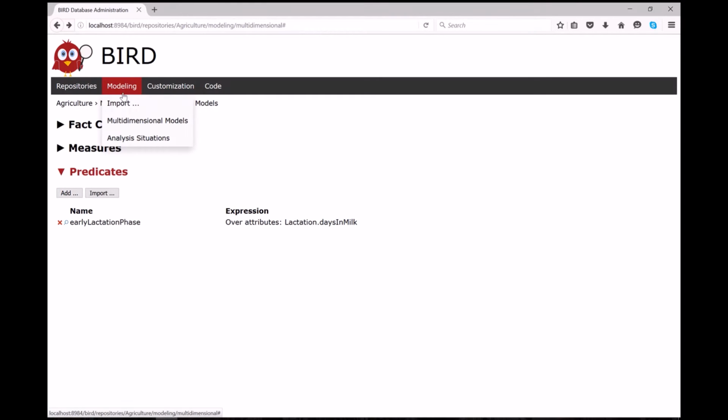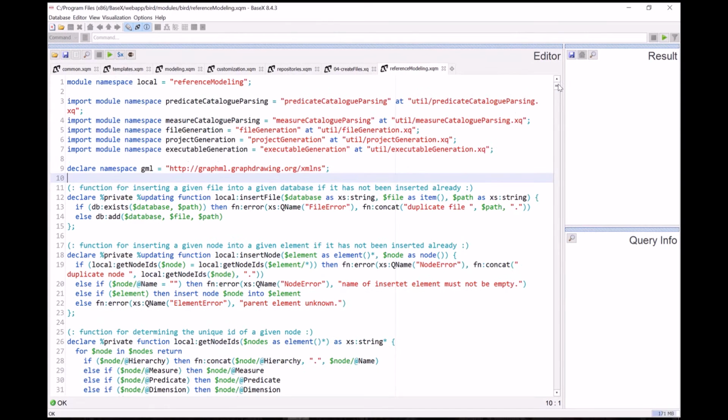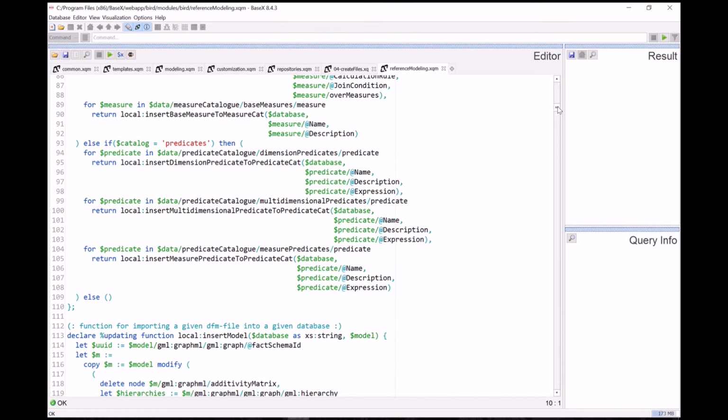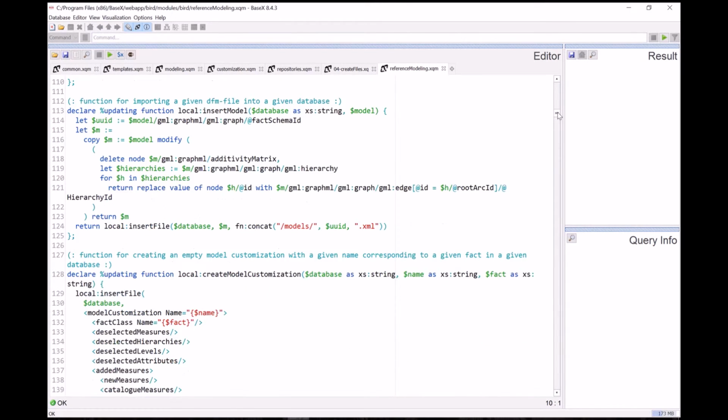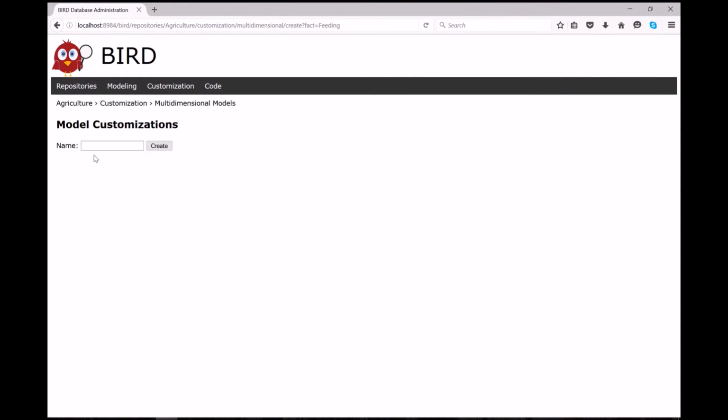Analysis situations can be imported similarly, or created using the xQuery functions. Multidimensional models may then be customized. For example, we customize the feeding reference model.